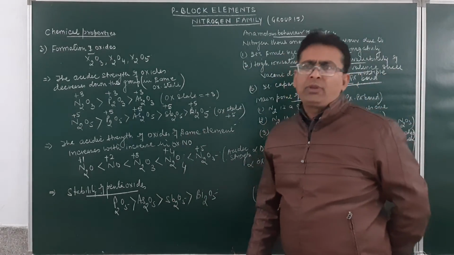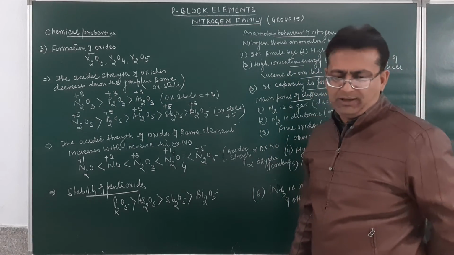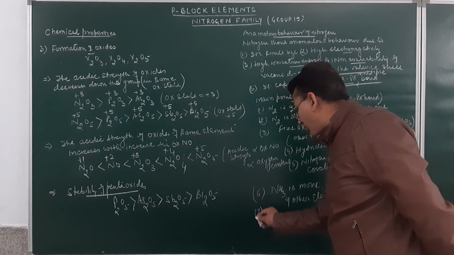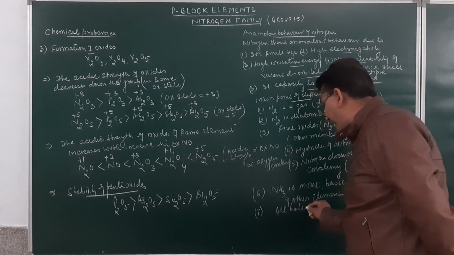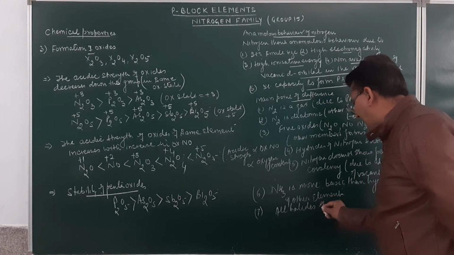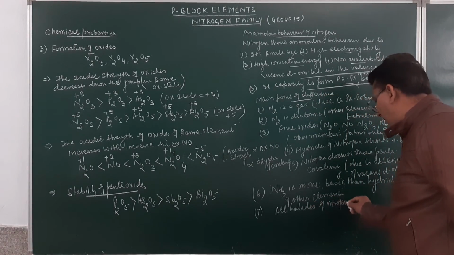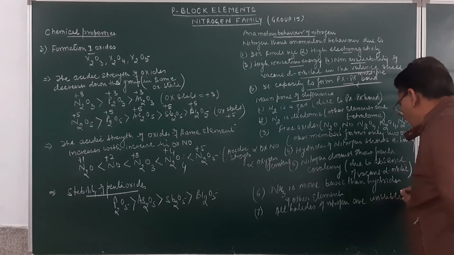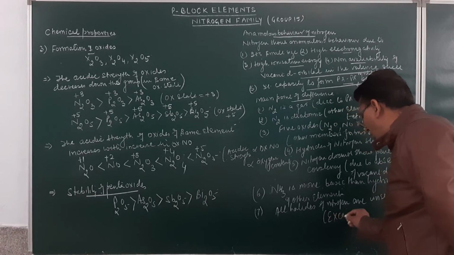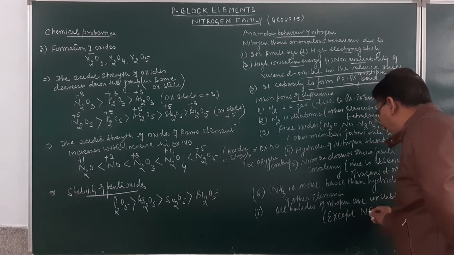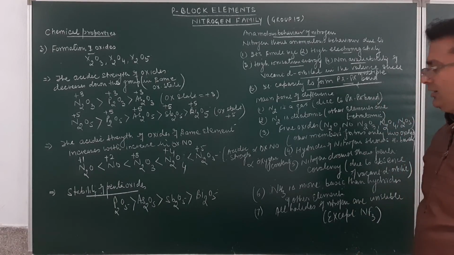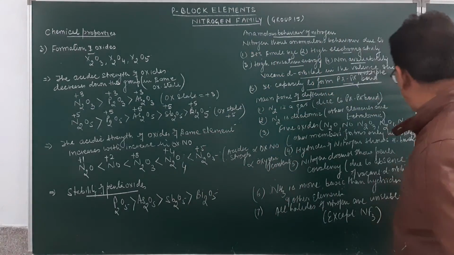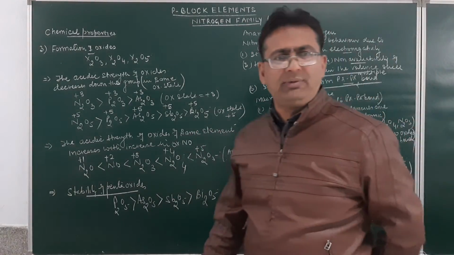Fine. Now, all halides of nitrogen are unstable except NF3. All halides of nitrogen are unstable in nature, except NF3. Other elements' halides are stable in nature.